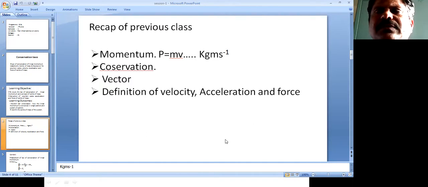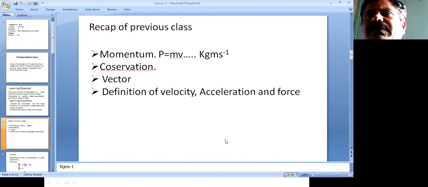Therefore, the momentum of a body is defined as the total quantity of motion possessed by an object, and it is measured as the product of mass and velocity of a moving body.